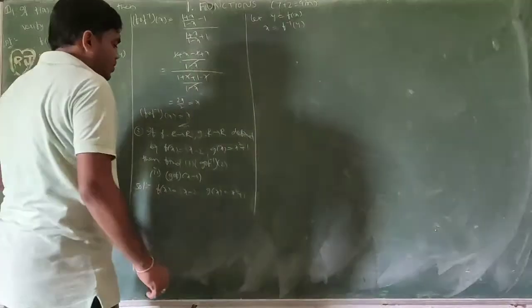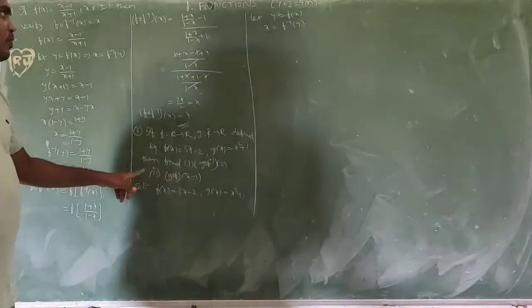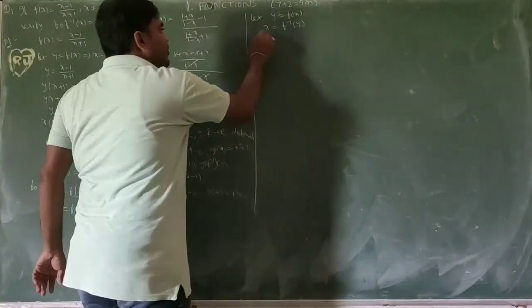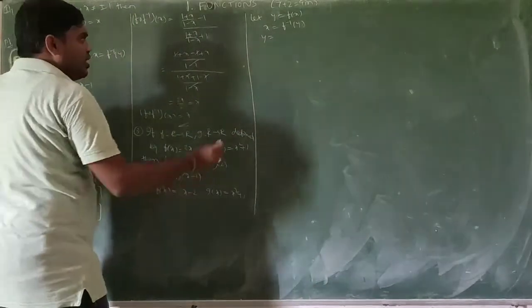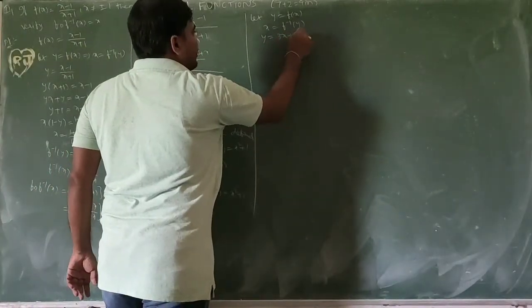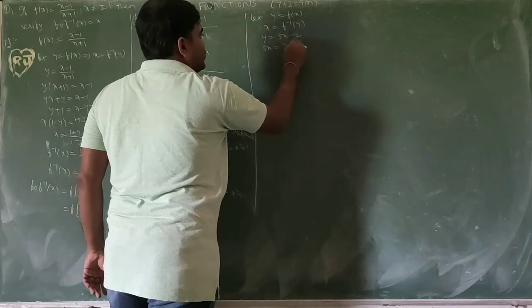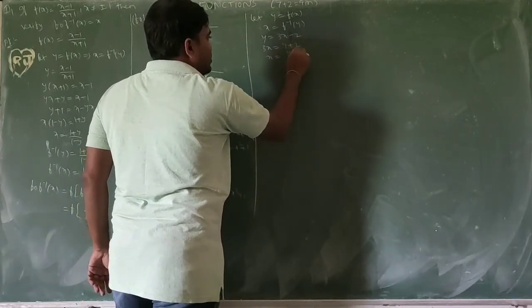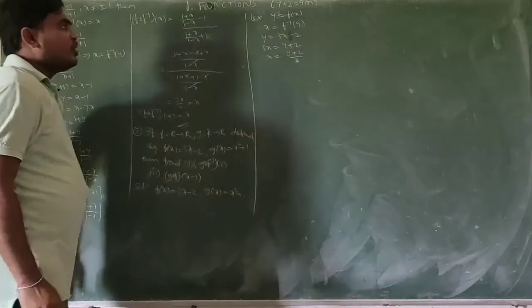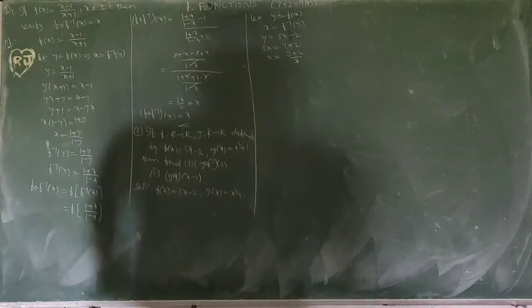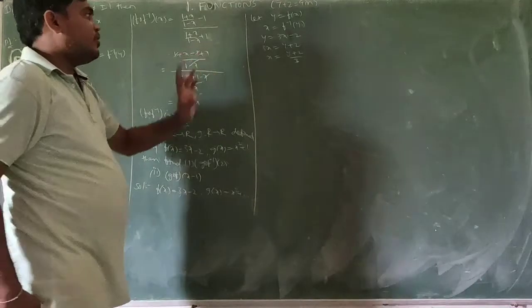So this function, y equal to f of x. What is f of x? 3x minus 2. Bringing minus 2 this side, 3x equal to y plus 2. X equal to y plus 2 by 3. Okay, we got x value.